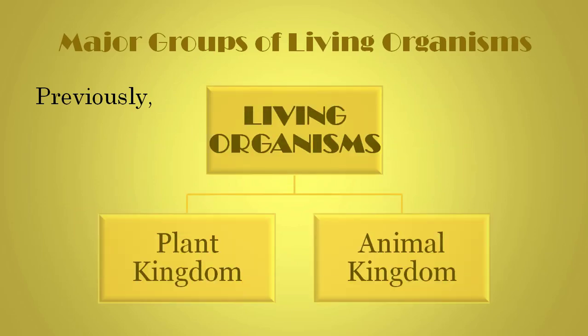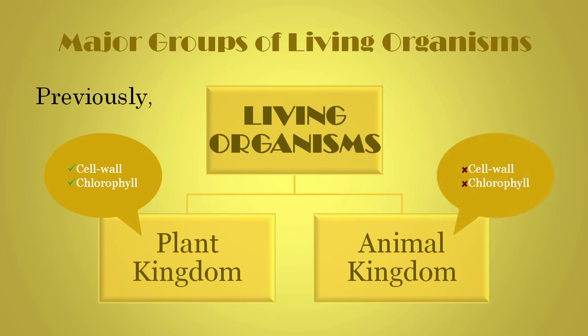So previously living things were classified into two kingdoms, namely plant kingdom and animal kingdom. The basis of this division was presence or absence of cell wall or chlorophyll. All the living organisms having cell wall and chlorophyll were regarded as plants and placed and studied under kingdom Plantae, while all those organisms having neither cell wall nor chlorophyll were regarded as animals and placed and studied under kingdom Animalia. But a large number of living organisms did not fit clearly into the category of plants and animals.